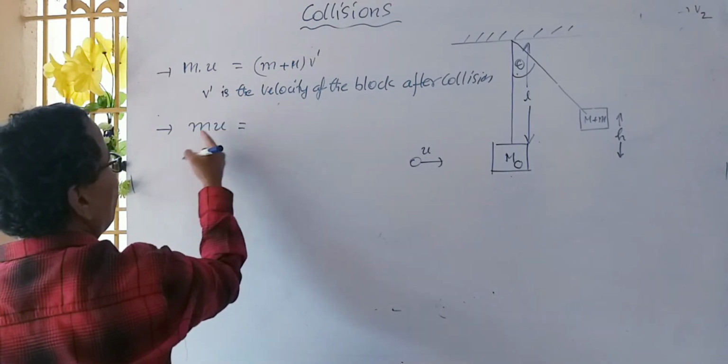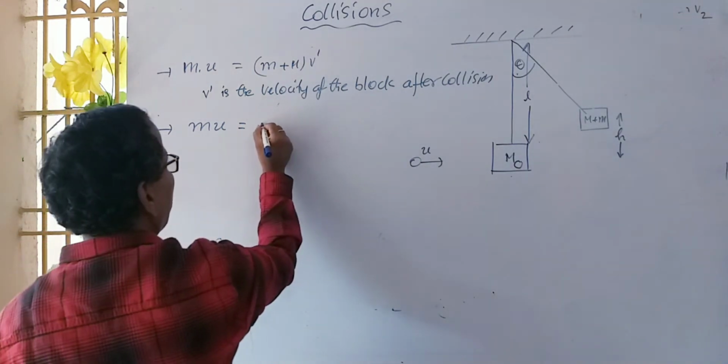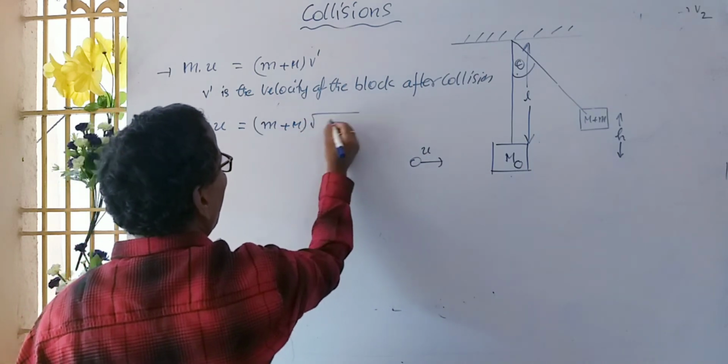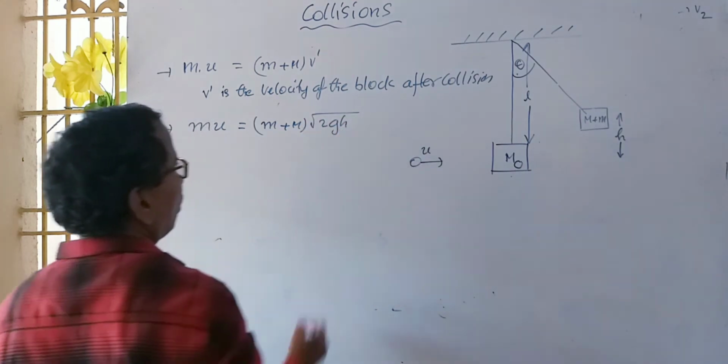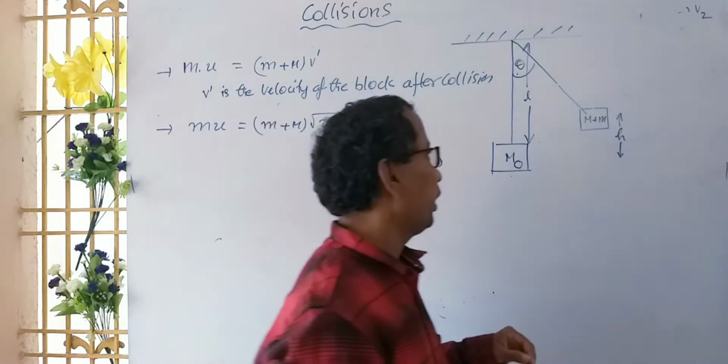Next, again we are applying the same thing. mu is the momentum of the bullet, and it is equal to (M plus m) into root of 2gh. Why are we writing root of 2gh?